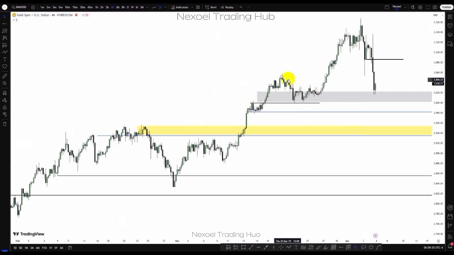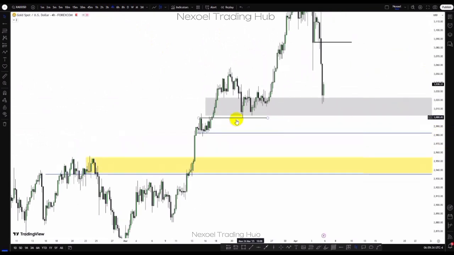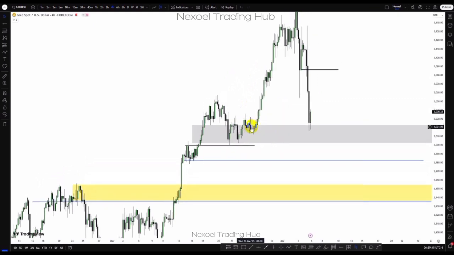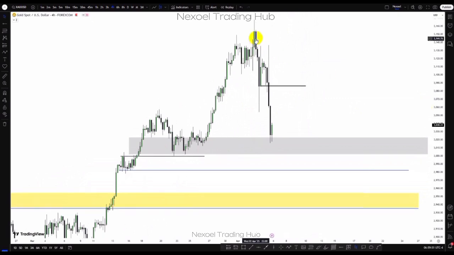What we can see from the 4-hour time frame is this. This was the consolidation price level. We saw two weeks ago how price returned there, and then we said we could see bullishness because this is also within the daily fair value gap zone, and we can see that bullish movement to the upside. So what we can now see is we have a bearish impulse now to the downside back into the zone.